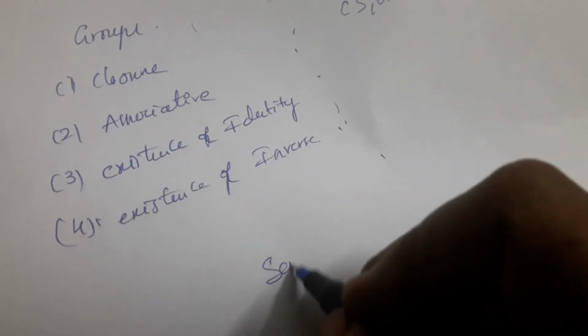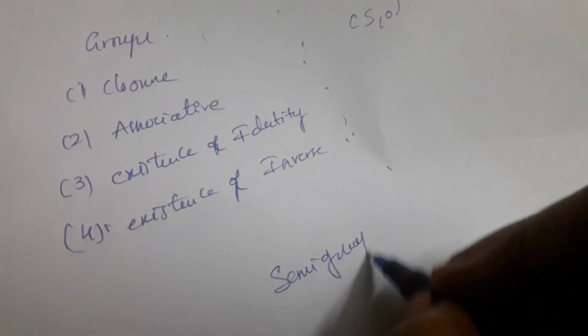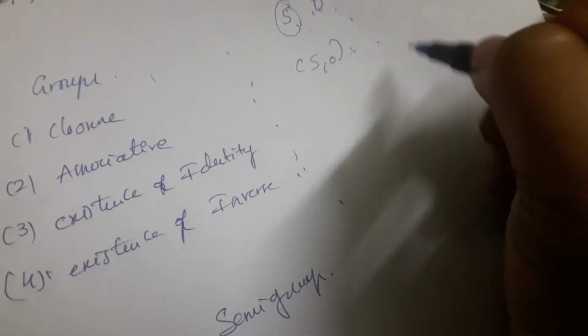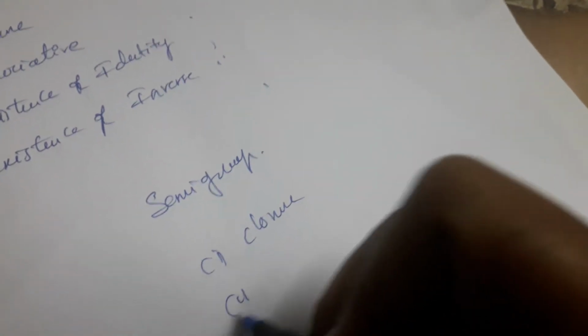Now coming to semigroup. What is the definition of semigroup? (S, ∘) is said to be a semigroup if it satisfies two conditions. What are those conditions? First one is closure. Second one is associative.